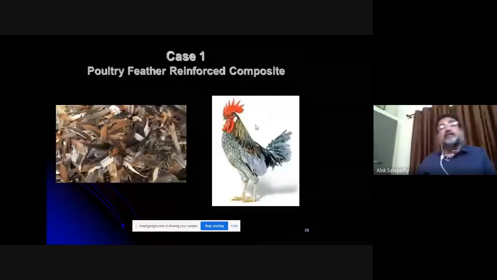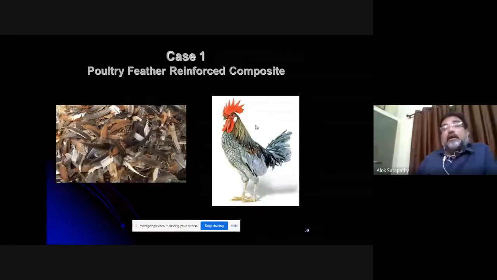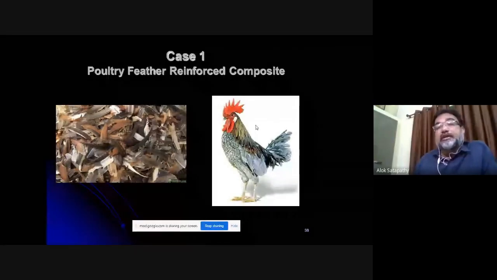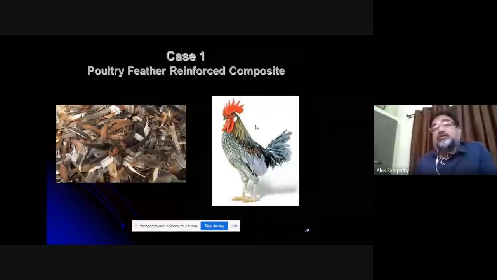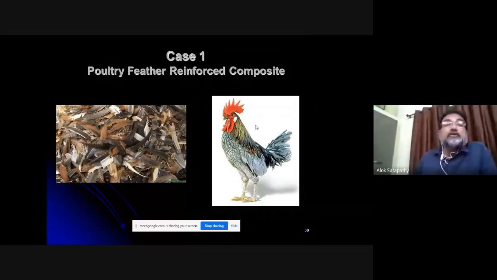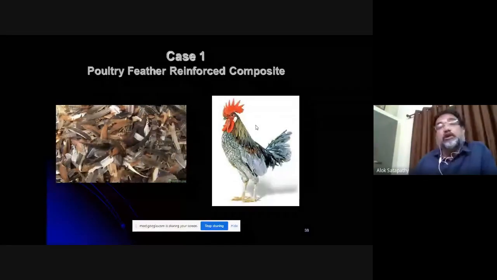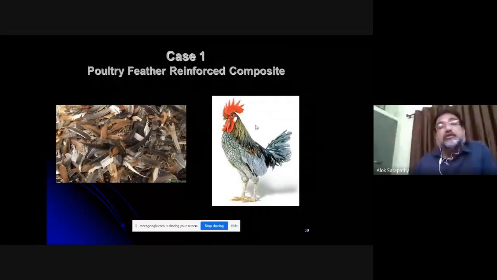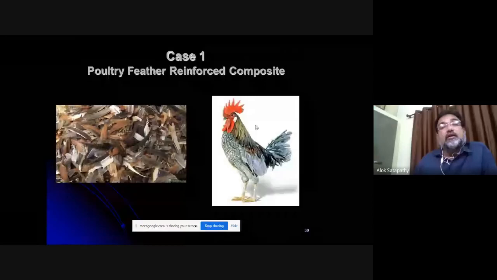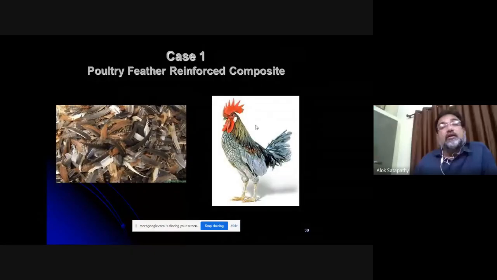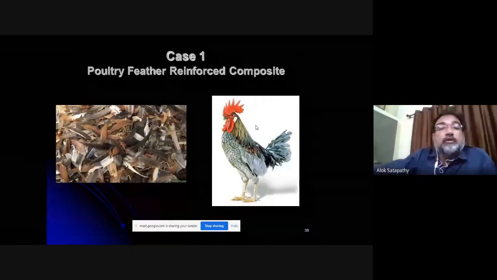Now case 1, this particular case. Now look at this bird, and this bird is eaten by a large section of the population. But when you go to get chicken meat, the feathers are a useless part of the body. So feathers are just thrown away and dumped into the environment, and they create a lot of environmental pollution.